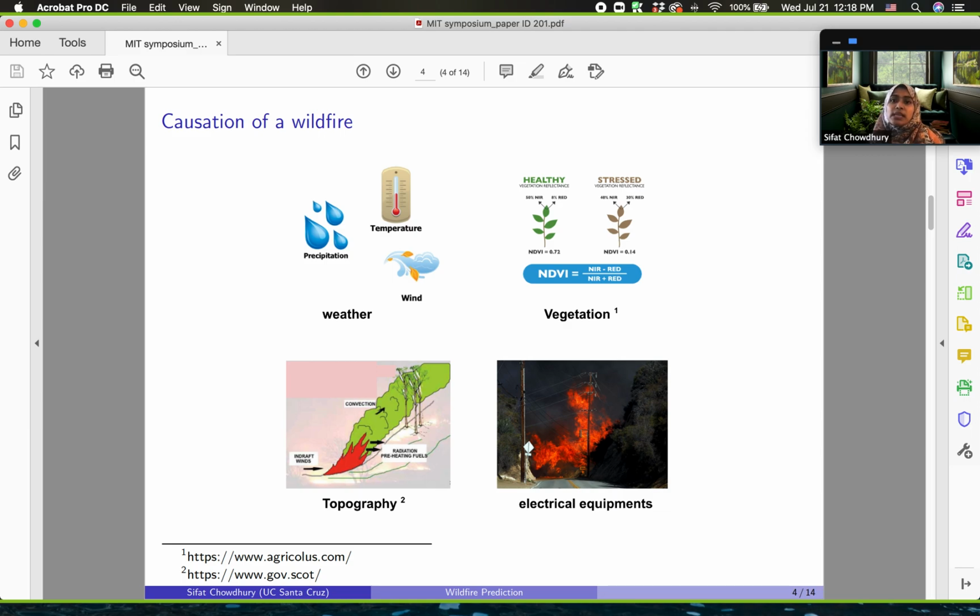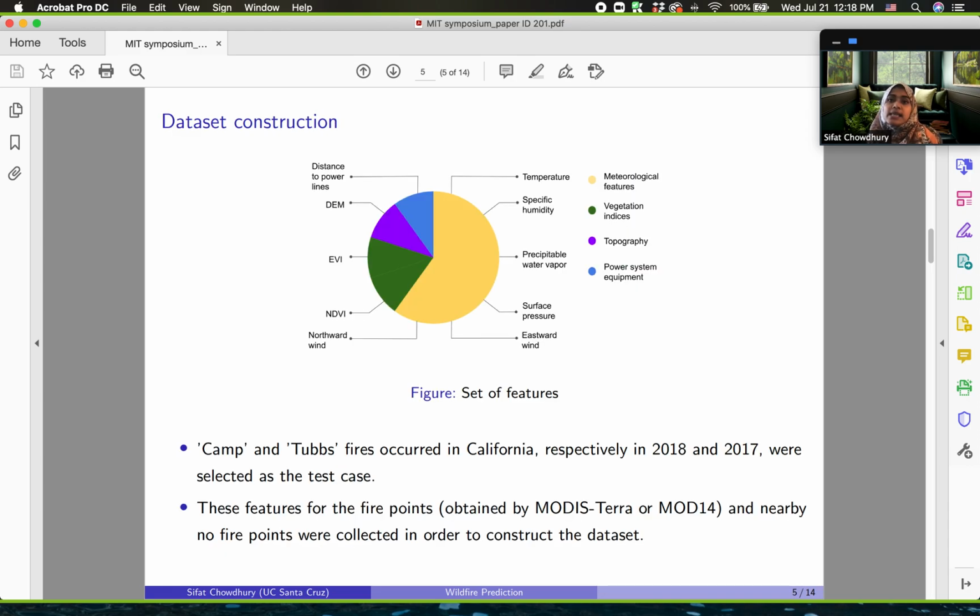And last but not the least, one of the common causes of wildfire ignition is electrical equipment and power line failures. There can be arcing, line-to-line faults, malfunctioning of transformers, and many such events that leads to a wildfire. In this slide, you can see the full set of features that influences a fire ignition, which we have used to construct our own dataset from scratch.